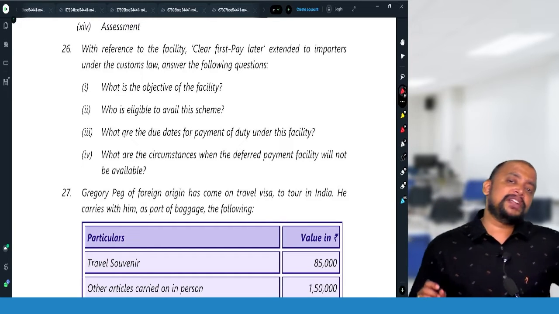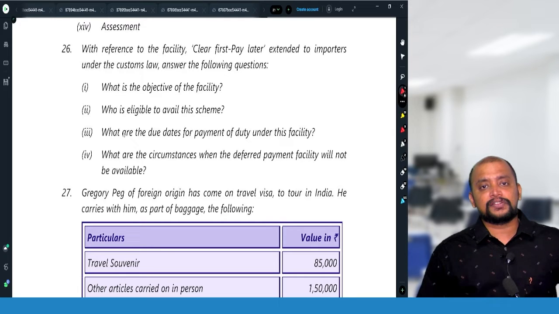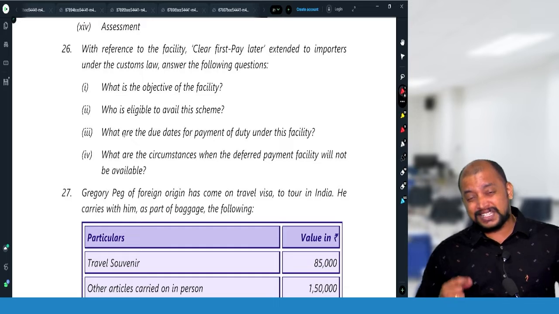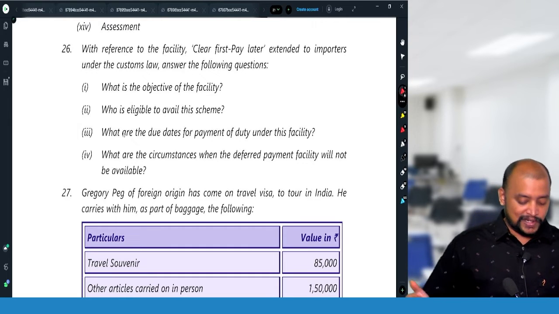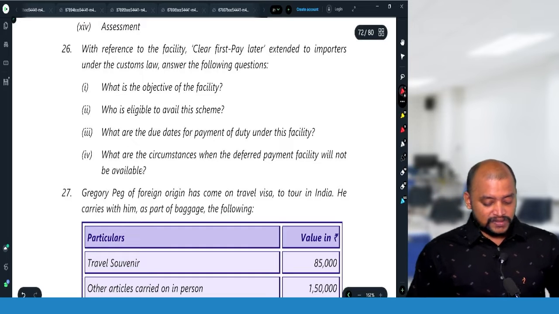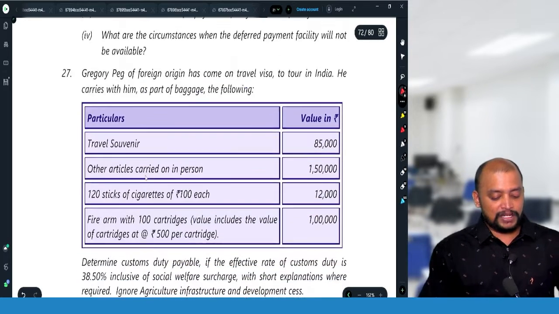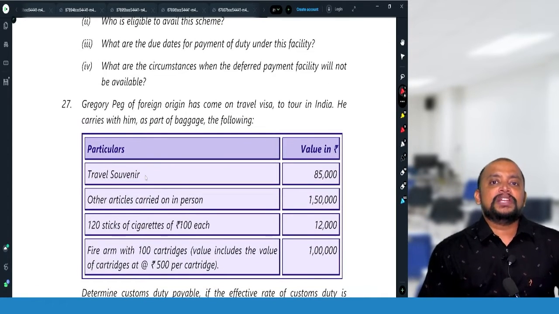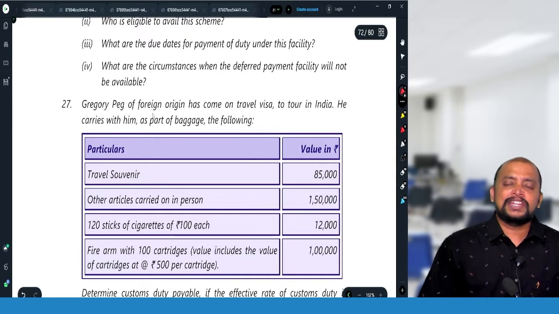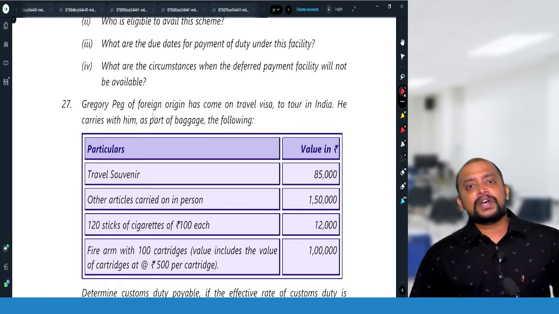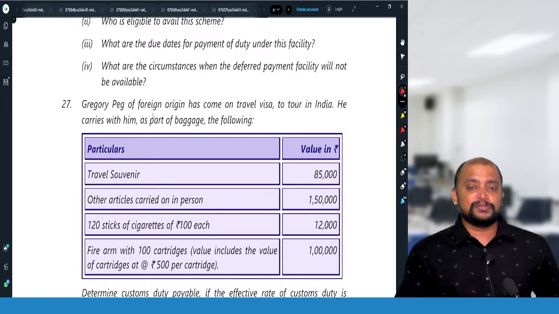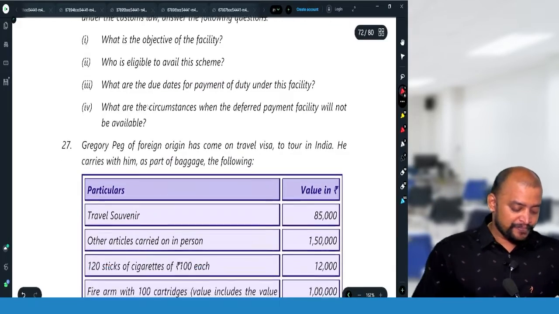If the bill of entry is filed between 1st to 15th of the month, the due date is the 16th working day of that month, and if it is filed between 16th to the end of that month, the due date is the first working day of the next month. For the month of March it is 31st March. What are the circumstances when the deferred payment facility will not be available? It will not be available if they have failed to pay the duty by the due date more than once in a consecutive 3 months. In that case they are not eligible for the deferred payment option.